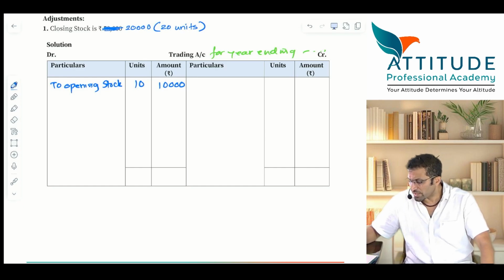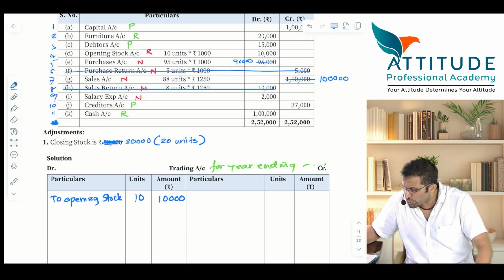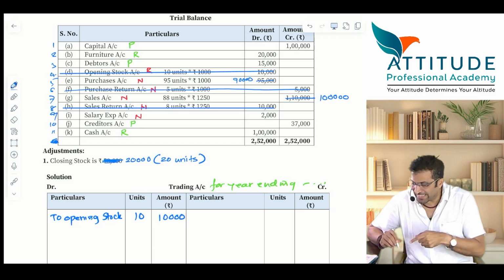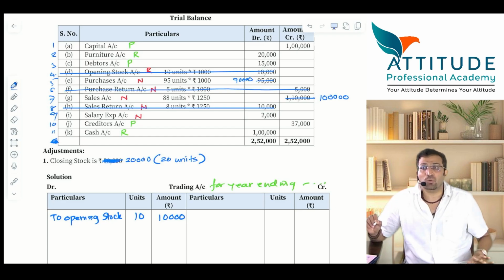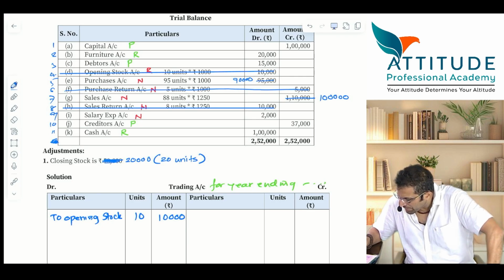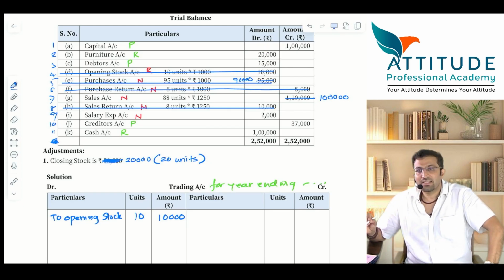You can watch it. Now, should I cancel this opening stock? Yes, sir. Opening stock is also getting closed. It's finished, sir. 8 accounts plus one more account left is trading account. Is that clear? Now, tell me, another 3 reds are there: purchase, sales and salary. Okay. Purchase account, shall we close it? Yes? Okay. But purchase account is how much? 90. It is equal. Yes or no?